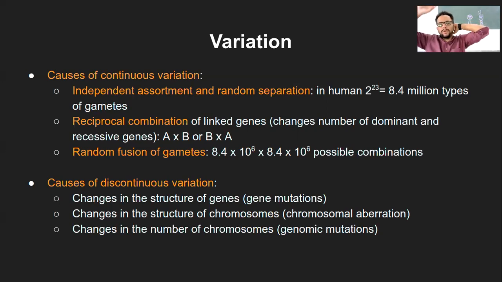If it is male to female or female to male, either way. So that will lead to the different sets of linked genes, and that will ultimately cause the variation. Though the family is the same, the amount of variation that it will give is still quite a lot. So that is what is reciprocal combination.